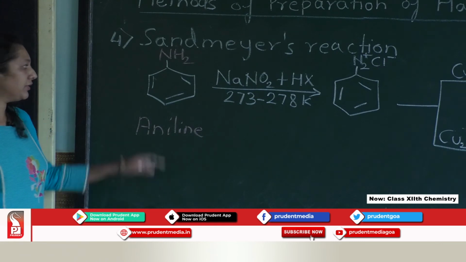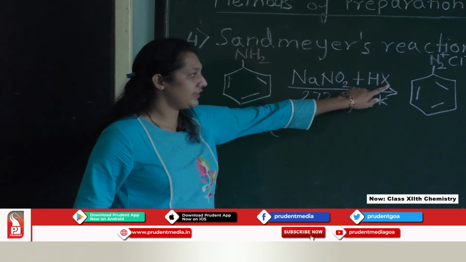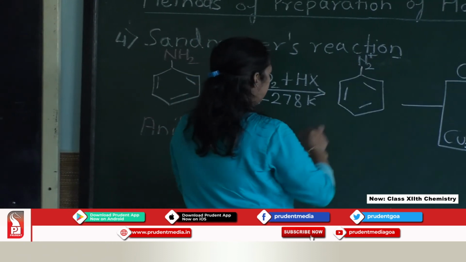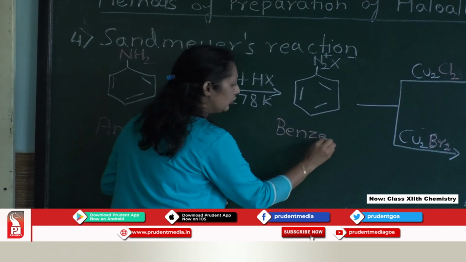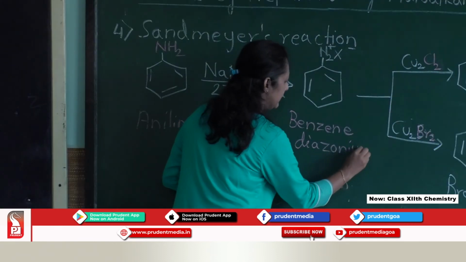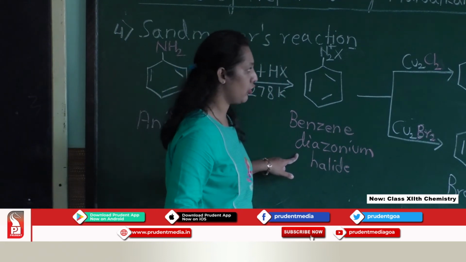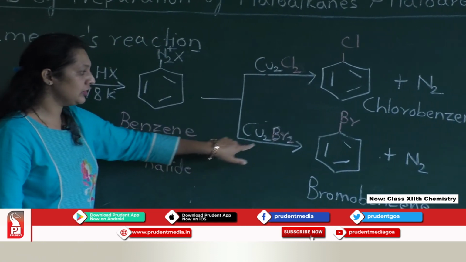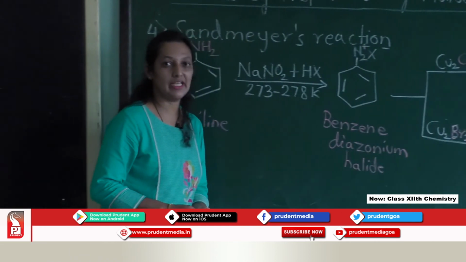If we start with the primary aromatic amine, that is aniline, and treat that with the sodium nitrite in presence of HX at 273 to 278 Kelvin, we will get benzene diazonium halide, that is benzene diazonium salt. Further, when benzene diazonium salt is treated with the cuprous chloride, we will get chlorobenzene, and if it is treated with cuprous bromide, we are going to get the bromobenzene. So, this comes under the Sandmeyer's reaction.